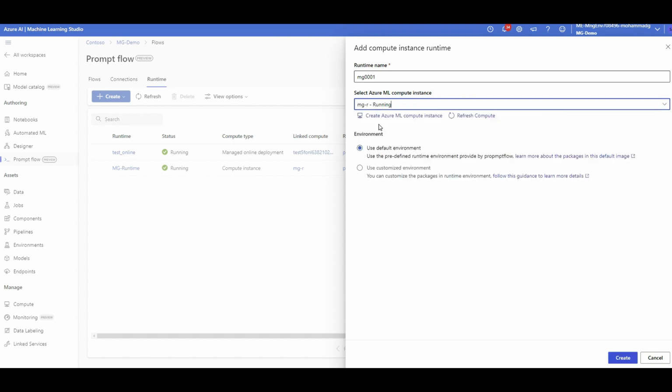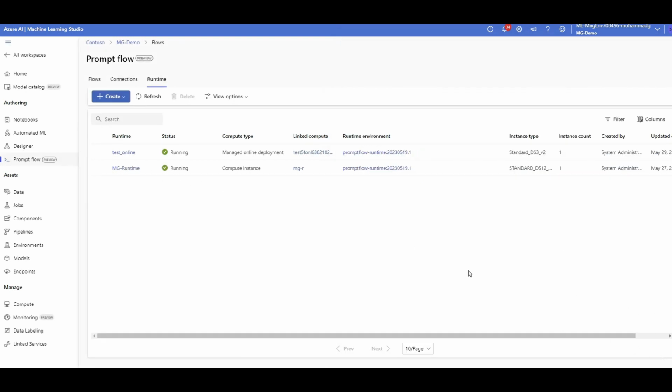So when I click on it, it needs to install some packages and libraries to let my prompt flow and prompt engineering work. Let's say some OpenAI packages, LangChain or Semantic Kernel, whatever. You can use the default environment that has a predefined runtime with all those packages needed for prompt flow, which I would recommend, or create your custom one. That's it. You click on create, and your runtime will be created here.